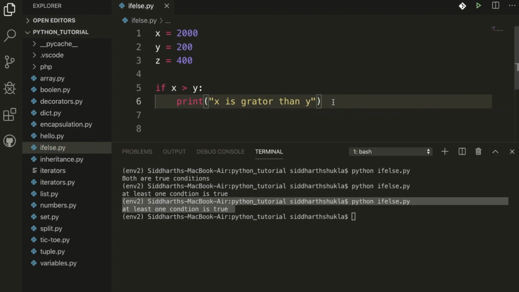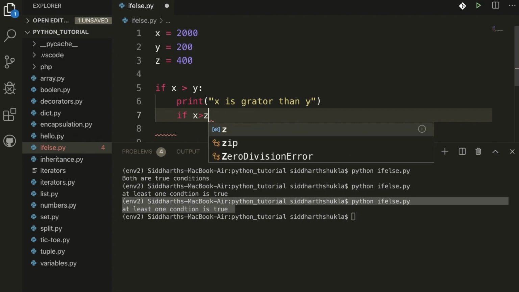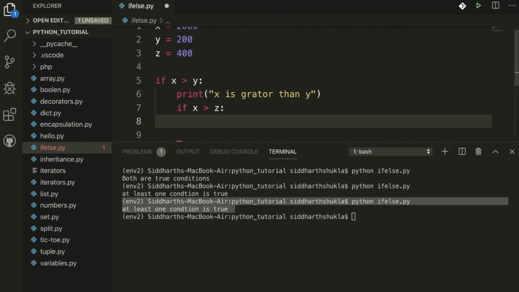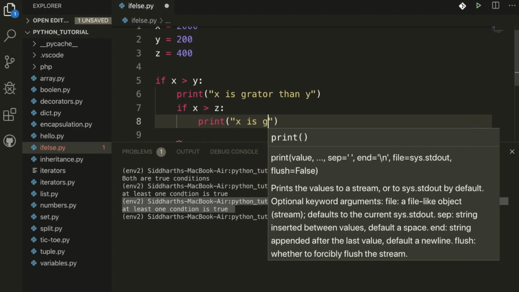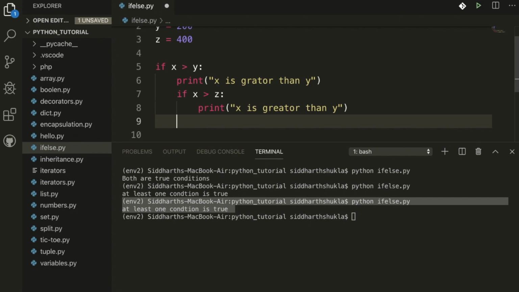Now again here I'm going to write if x is greater than z, then give some space here, it will look fine. Now again print x is greater than y. This condition is also true, meaning both conditions are true.